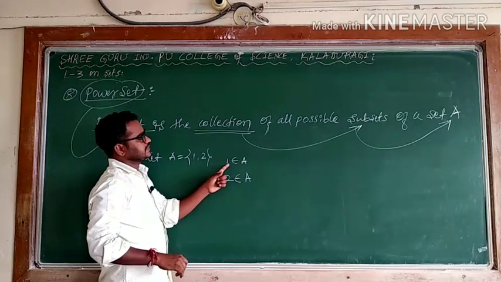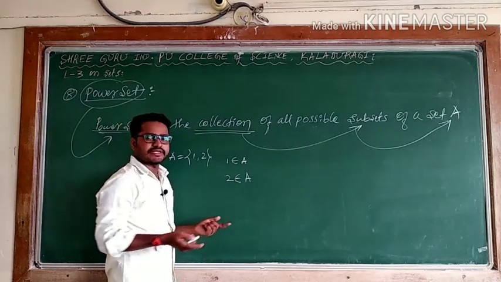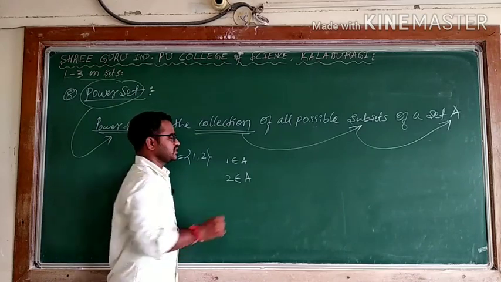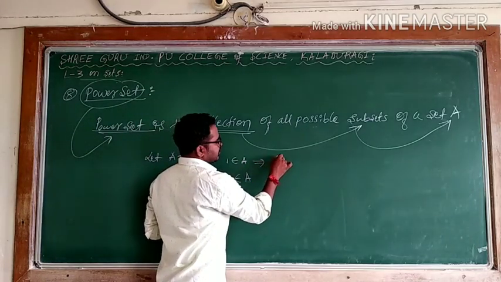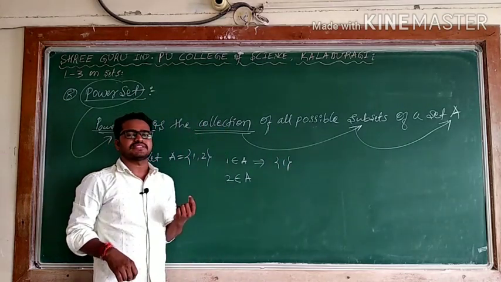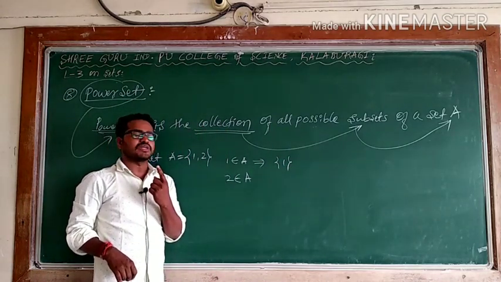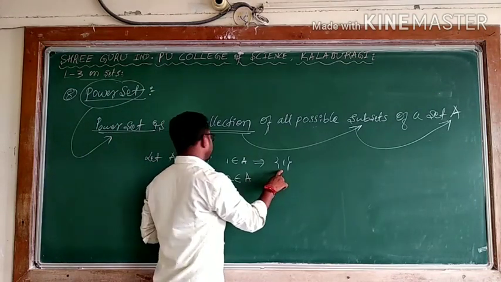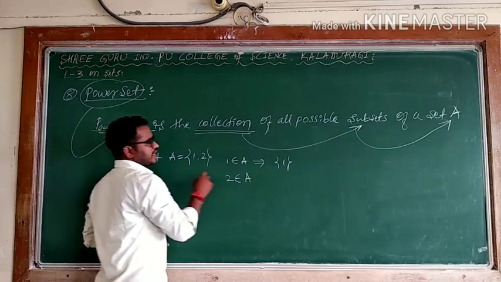Both are 2 elements. If you want to write this element as a set, you have to write it in curly brackets. When we are saying set, we will write in curly brackets. So when you are taking curly brackets, this is one of the sets. I can say singleton. It has 1 element. When you are taking curly brackets, it is a set. Means set means definitely this is a subset of capital A. I can denote like.